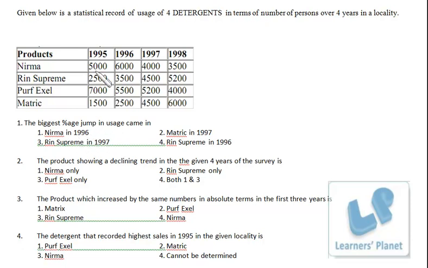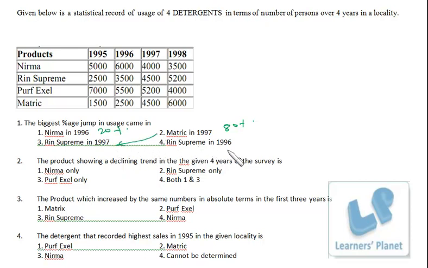So Nirma in 1996, it is an increase of 1000 over 5000, so it's 20%. Metric in 1997, 2500, so that's 2000 from, so that's an 80% increase. Rin Supreme in 1997, from 35 to 45, it will definitely be less than this, no need to calculate.